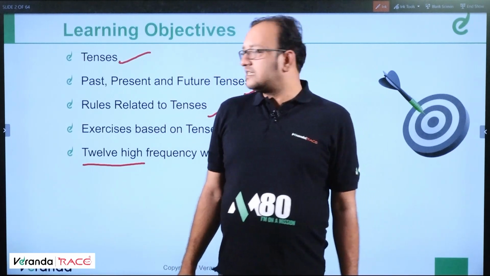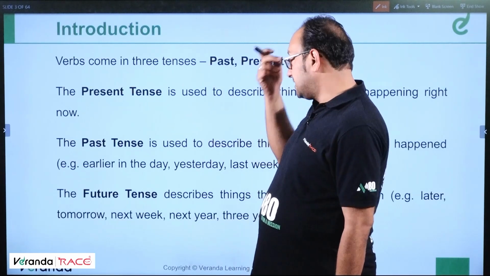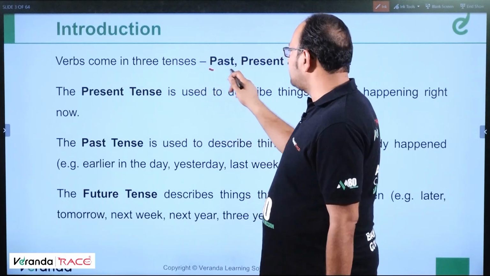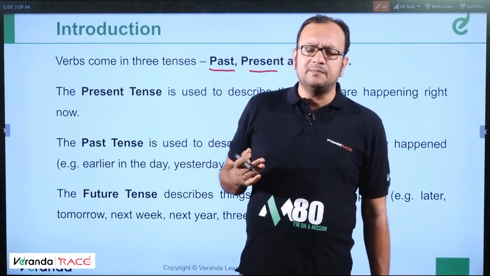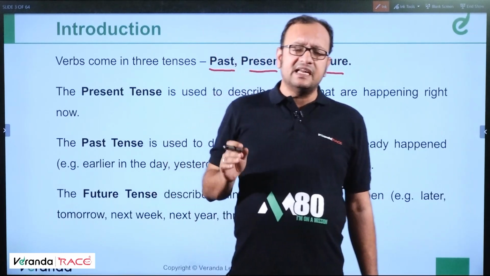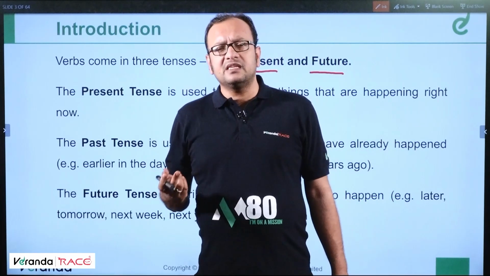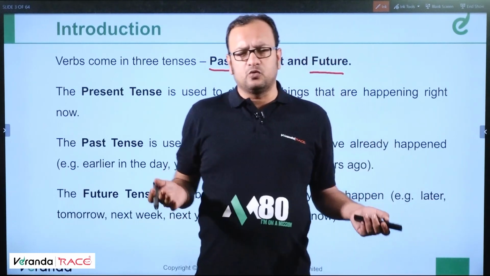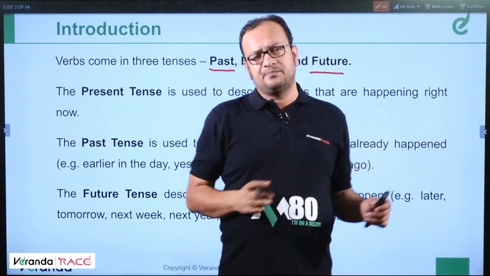Moving ahead, students, let us understand the introduction of tenses. What are tenses basically? Verbs come in three tenses: past, present and future. Past means something which has happened, present is something which happens every day or is happening now, and future is something which is probably going to take place, which is not in our control. Even the past is not under our control, but it has passed away.